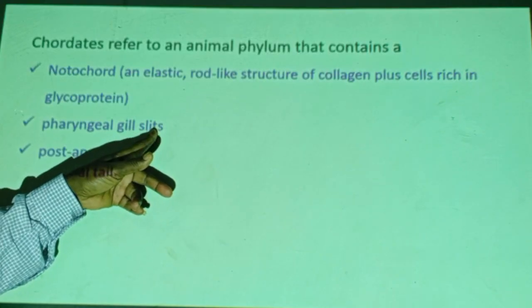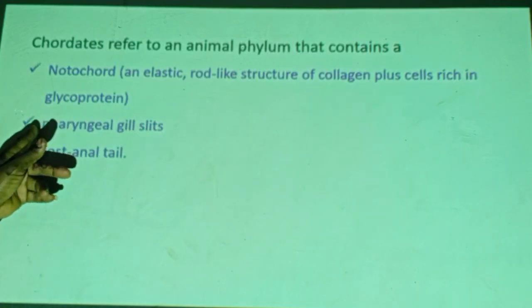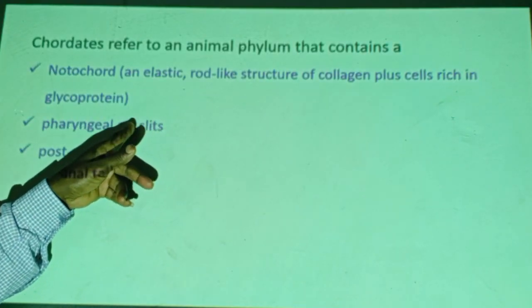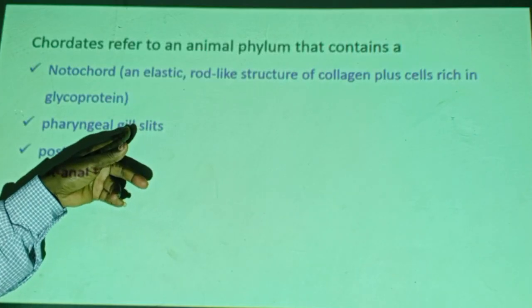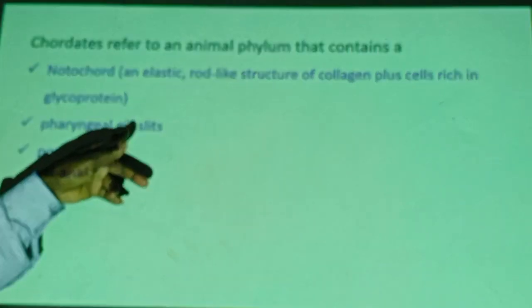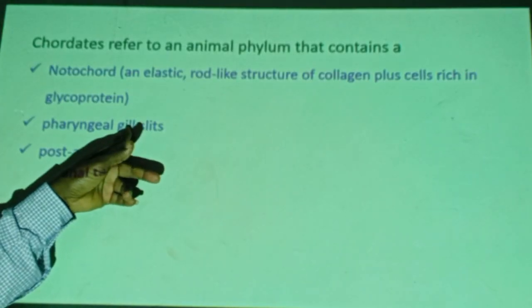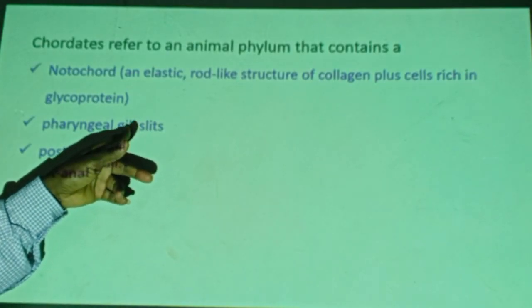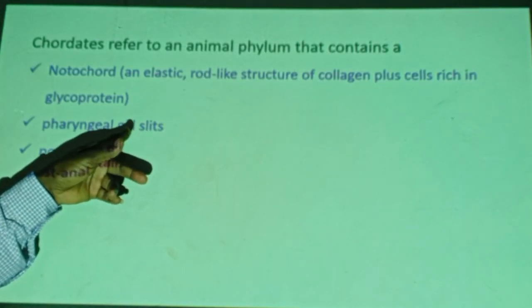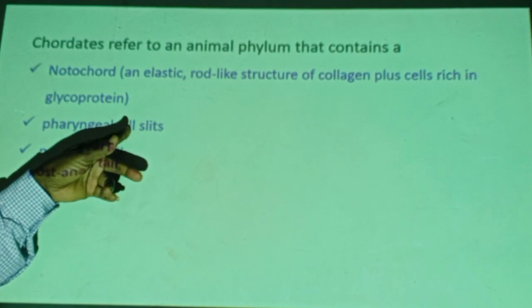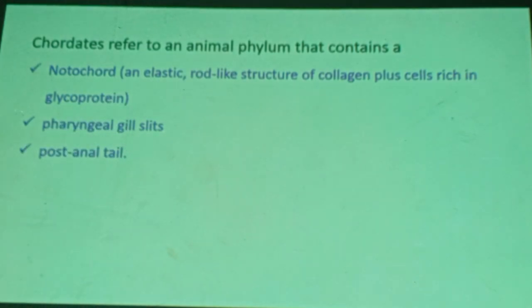During embryonic development, at least, they do have pharyngeal gill slits. They call them gill slits. They are slits, openings. Therefore, all chordates have gill slits at least at one level of their embryonic development. For example, in fish, the gill slits develop into the breathing structure, gills.